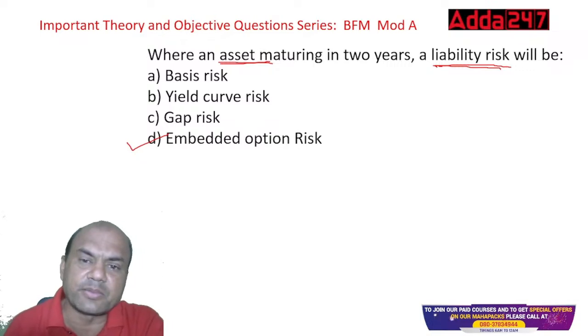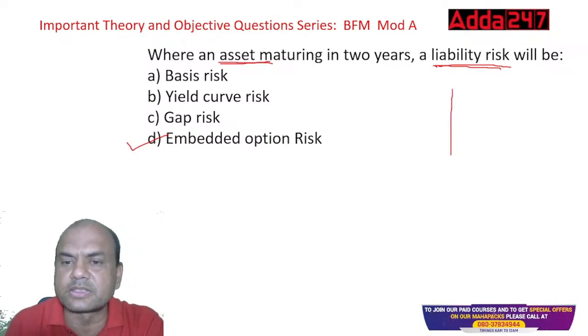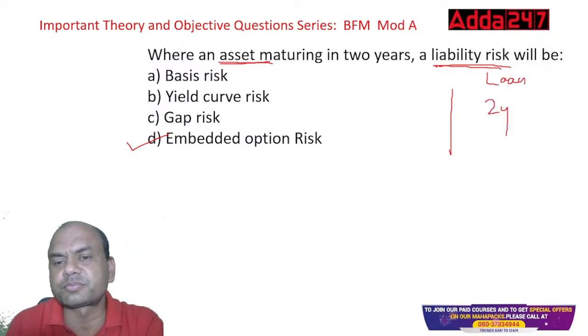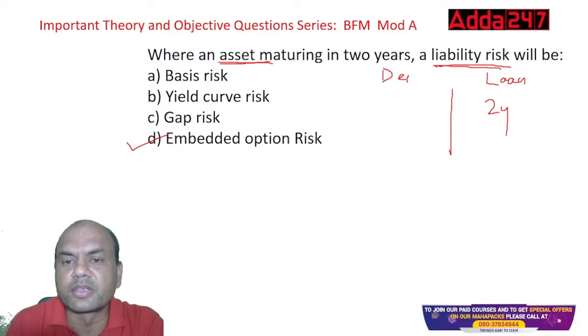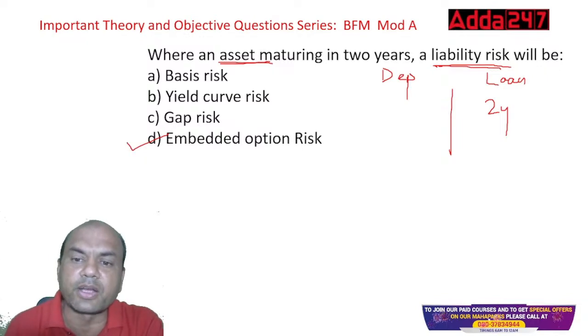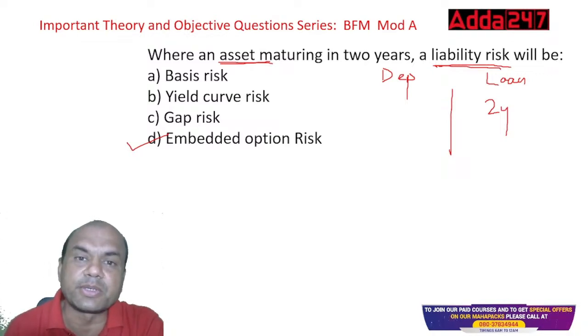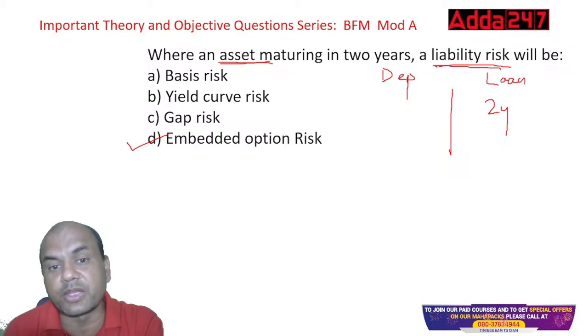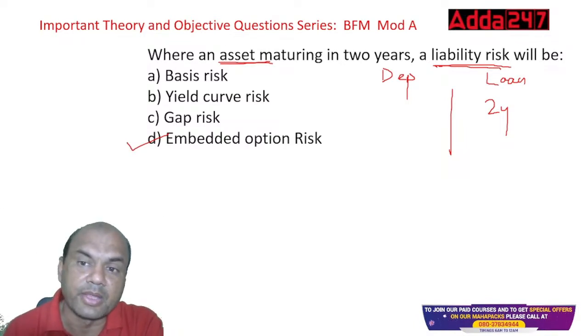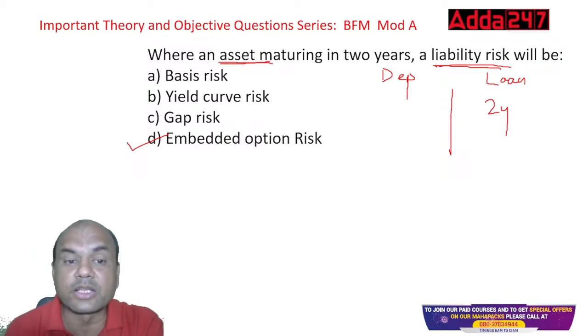See here, if this asset is maturing in 2 years, meaning there is a loan. Let's look at it this way, loan. If this loan is maturing in 2 years, I have to fund this loan for these 2 years. So I have to see to it that I have sufficient deposits for this loan. But if these deposits get matured, the FD gets matured, there is a withdrawal, then will I get the same FD of the same amount at the same rate afterwards? That is known as embedded option risk.